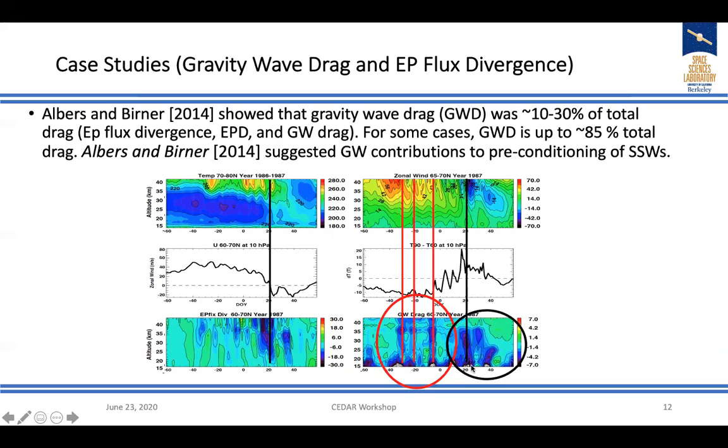At the same time, a relatively large gravity wave drag occurred. Prior to the wind reversal, there's a weakening of the zonal wind, and this is associated with the gravity wave drag enhancement. However, there's also EP flux enhancement too. So not only gravity waves, but some planetary wave contribution is there as well. But this result indicates some contribution of gravity wave drag prior to the SSW to weakening the zonal winds.